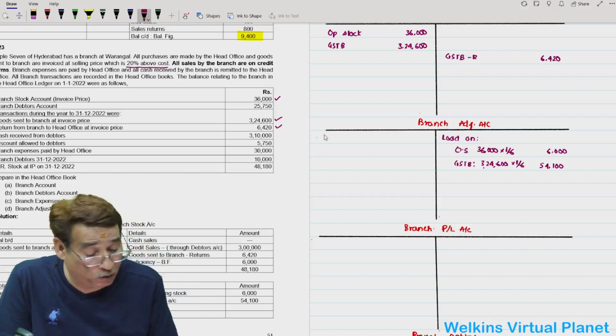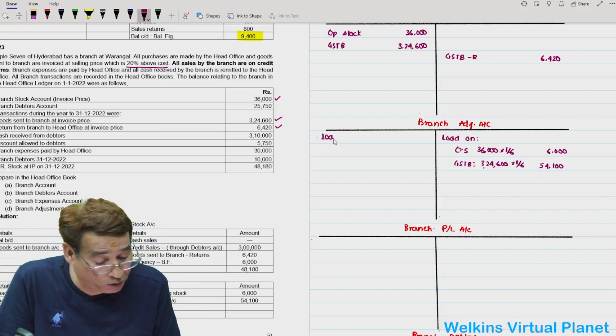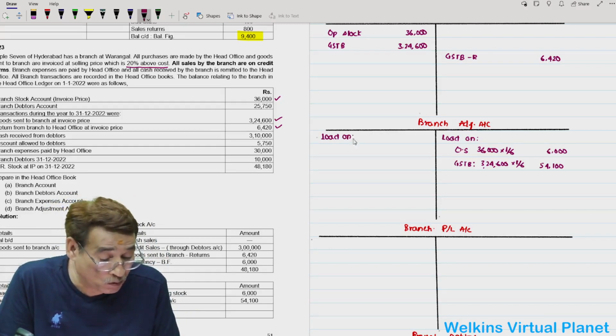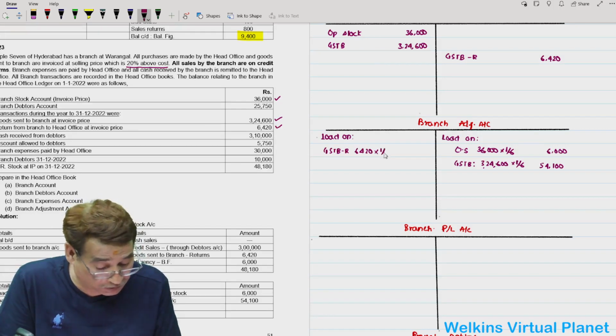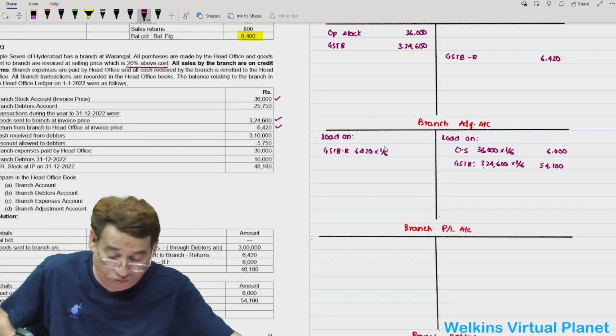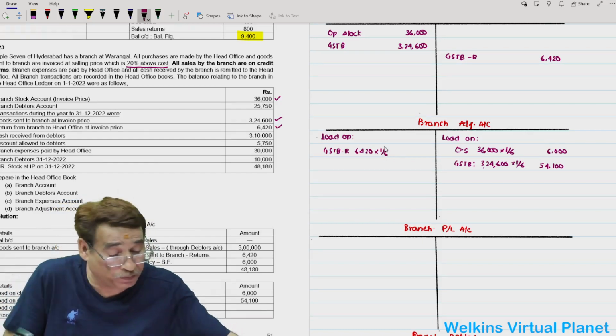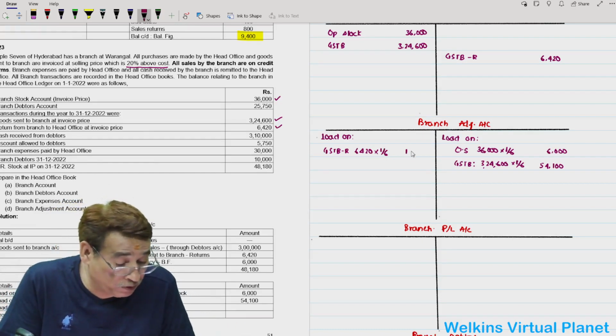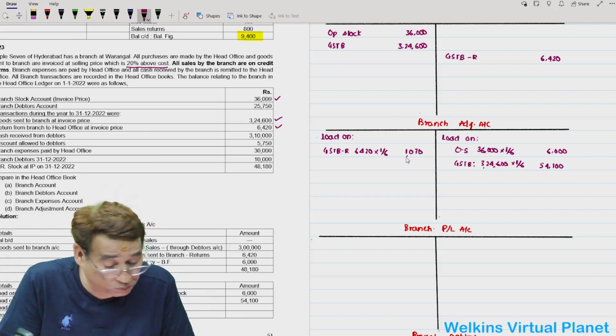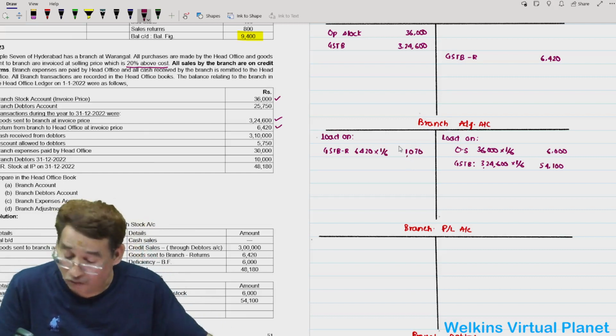And then we will take the loading, load on goods sent to branch returns, 6420 into 1 by 6. Pretty clumsy figures. So 6420 divided by 6 is equal to 1070.